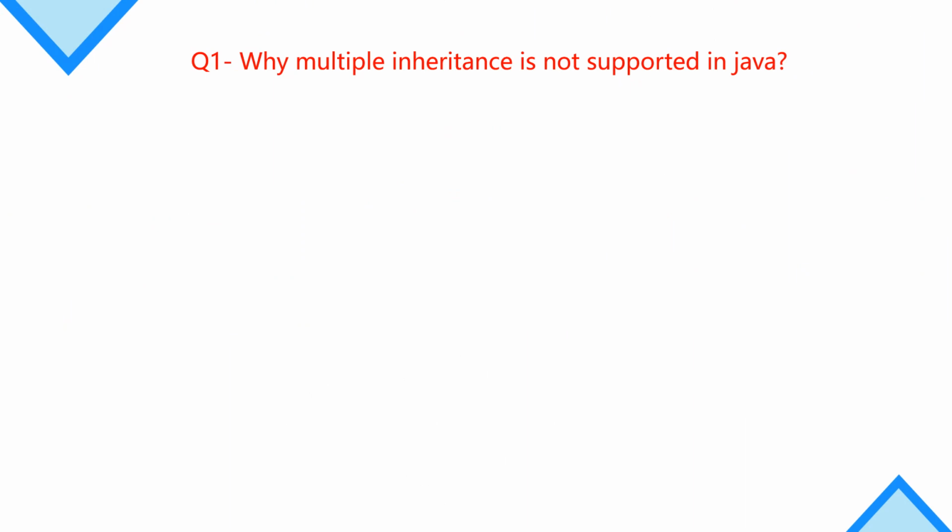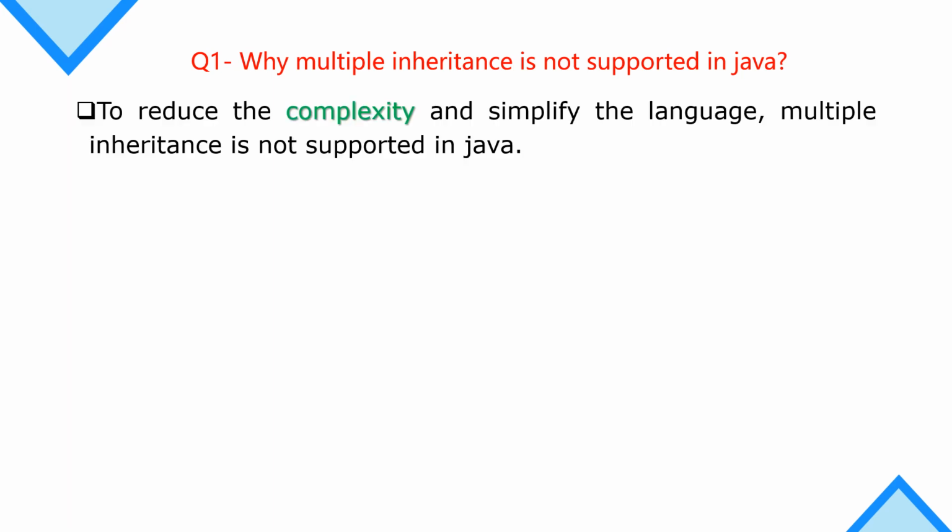So here the question is that the next type is hybrid and multiple inheritance. Why are we not inheriting a single class from two parent classes in Java? Java does not support multiple inheritance. So why does Java not support multiple inheritance?